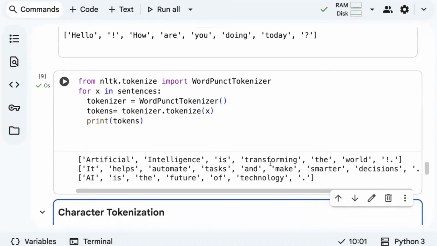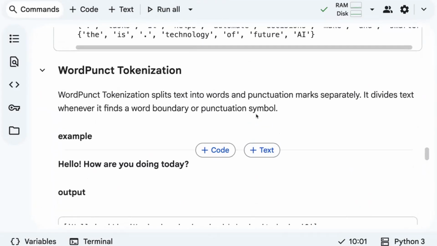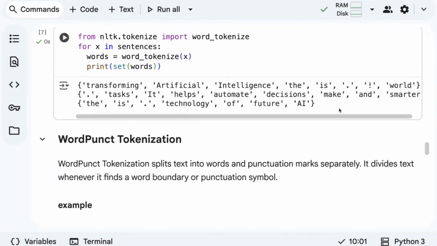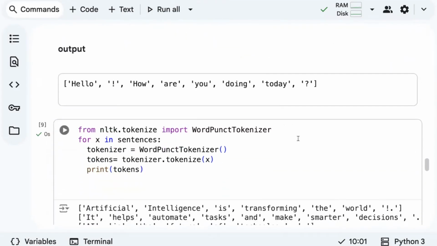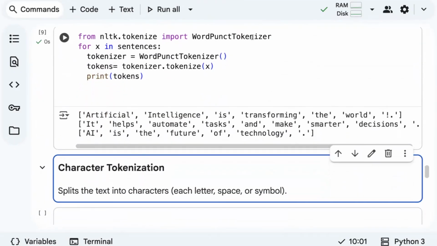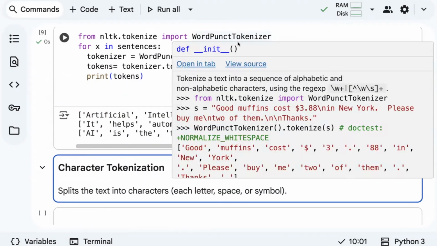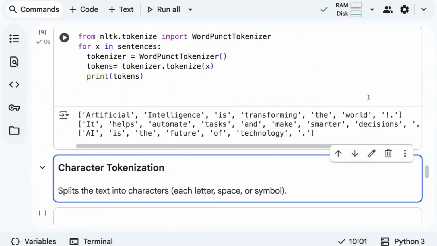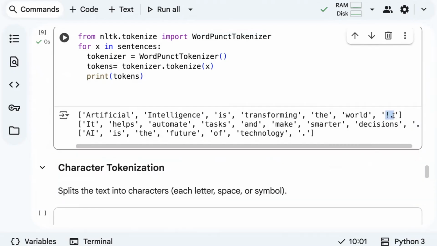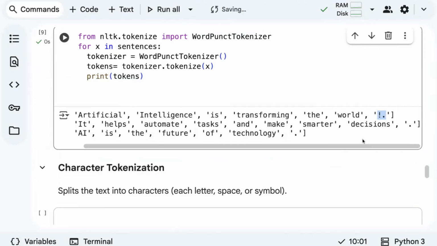So can you see now? In the previous case with the normal word tokenizer, the full stop and exclamatory were taken as different tokens, right? But when you use the word punctuation tokenizer, it will treat the punctuation as one particular token. It's not splitting, rather it's giving it together. This is the difference between the actual word tokenizer and the word punctuation tokenizer. I hope it's clear.